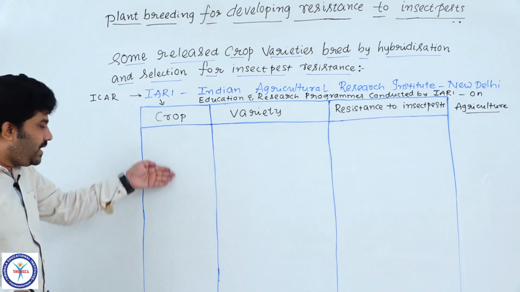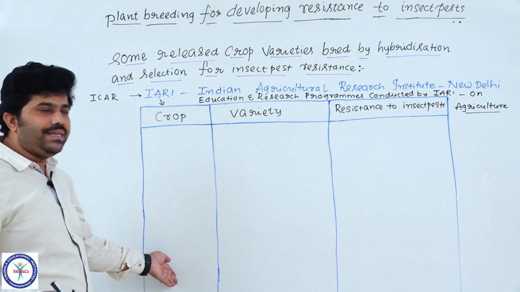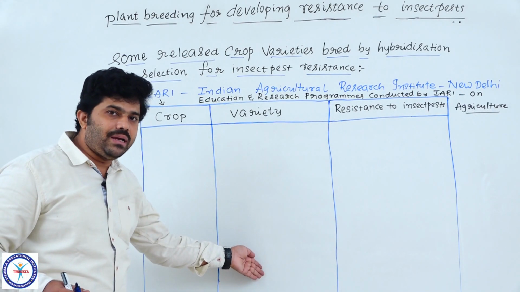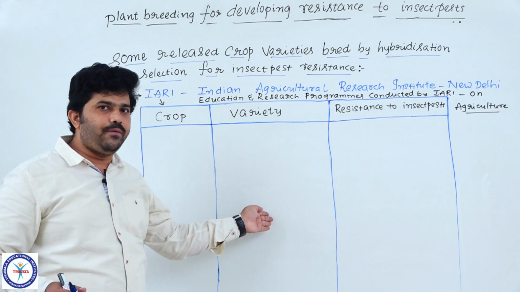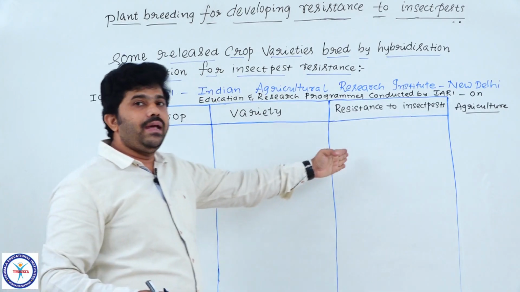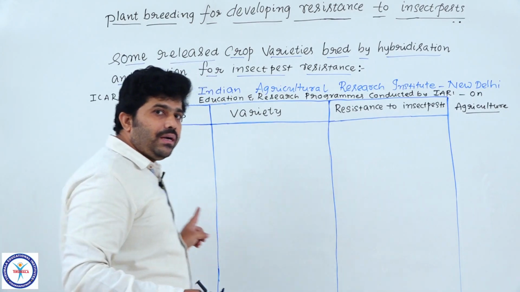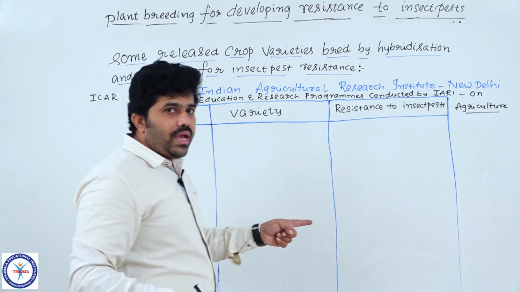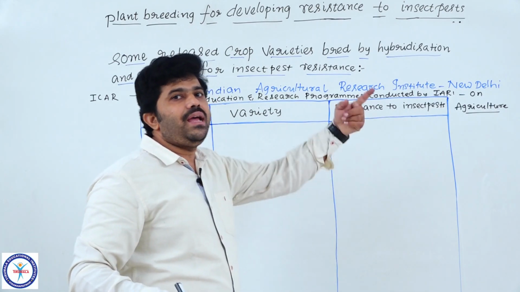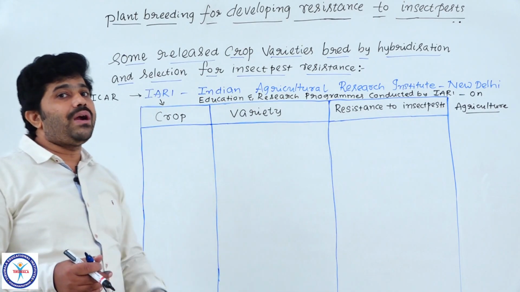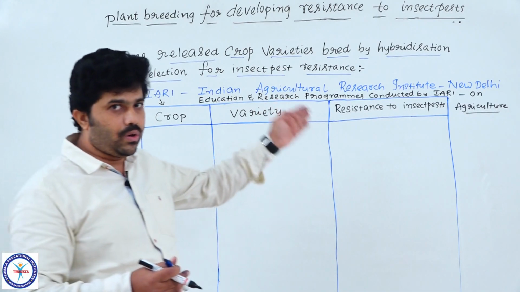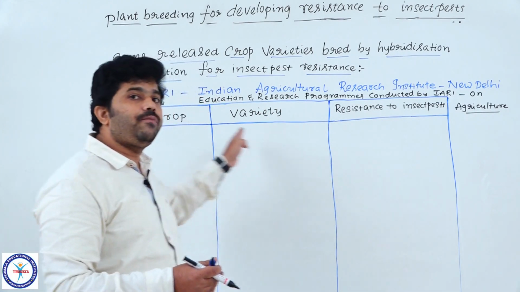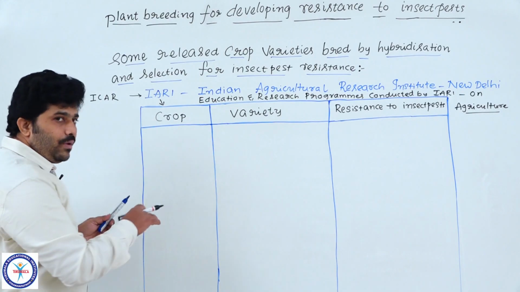Some of the crops we have listed here, and we better discuss their varieties, which were newly formed through plant breeding, and each variety of different crops has resistance towards insect pests. What type of insect pests are controlled in a specific variety of a specific crop, have a look.